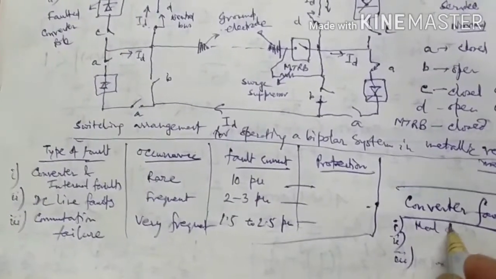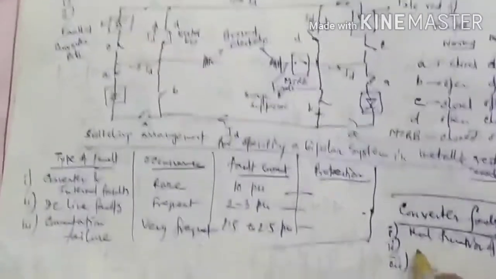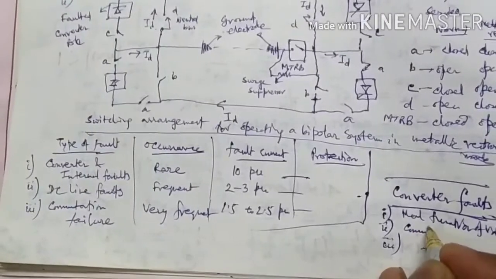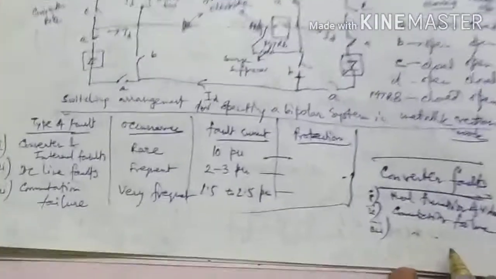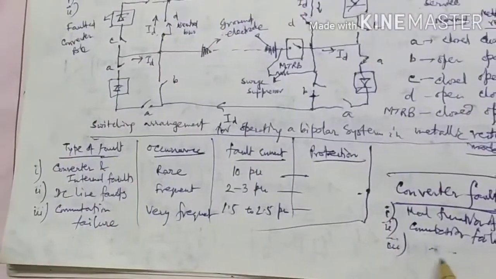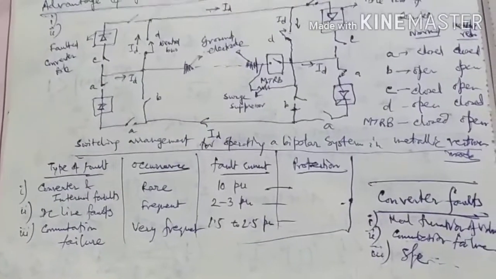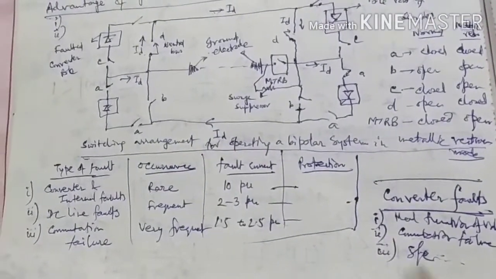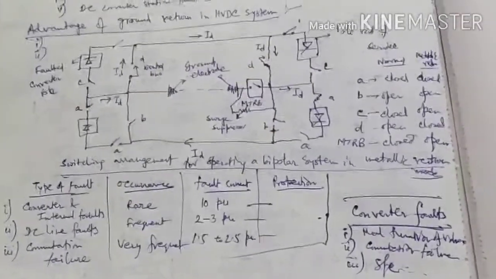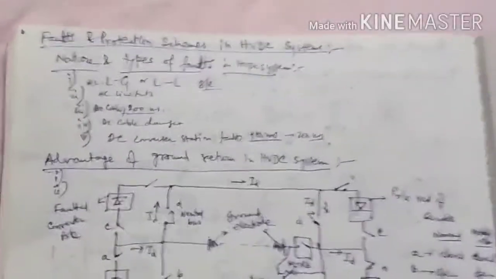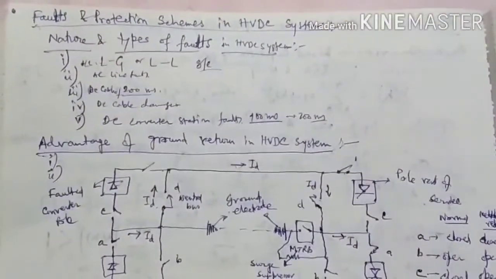One is malfunction of valves, number 2, commutation failure, and number 3, short circuit inside the converter units. So that is the total overall scenario of fault and protection scheme in HVDC system.